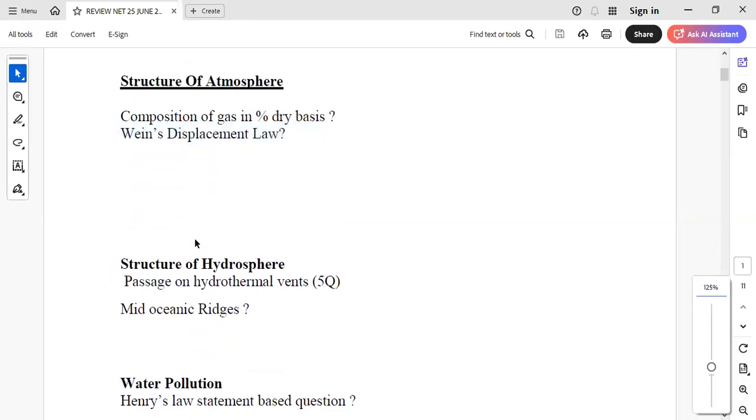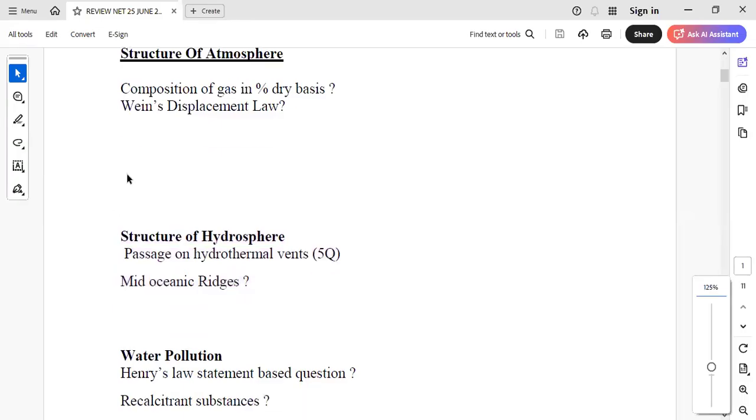Structure of hydrosphere was a special unit this time because once again we got a passage on hydrothermal vents, which are found at the oceanic ridges. There was a comprehension passage on hydrothermal vents with 5 questions, and all of them were answerable from the passage, so they were not that tough. They basically asked about the mid-oceanic ridges, the composition of minerals there and how they are formed. So that was an easy question.